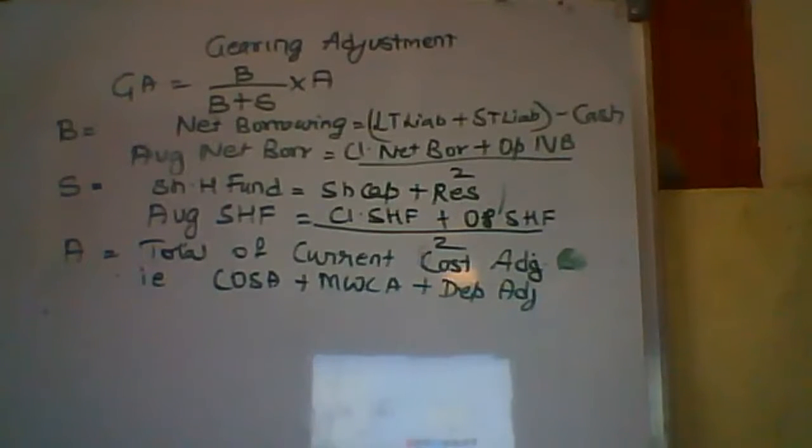So it says proportionately how much is the adjustment for the net borrowings. That is for the outsiders. Because inflation is basically a concern for the shareholders, right? They are the ones who directly get affected by inflation. So here what you're telling is how much is the impact on the net borrowings. This is what you're trying to calculate.